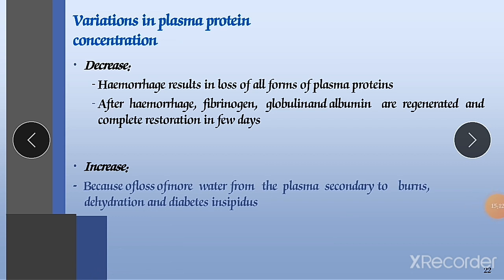Now various types of plasma protein concentrations. What happens if the plasma protein concentration decreases? It can develop into hemorrhage, resulting in loss of forms of plasma proteins. So if the concentration of plasma protein declines, in that condition hemorrhage can occur. What is hemorrhage?